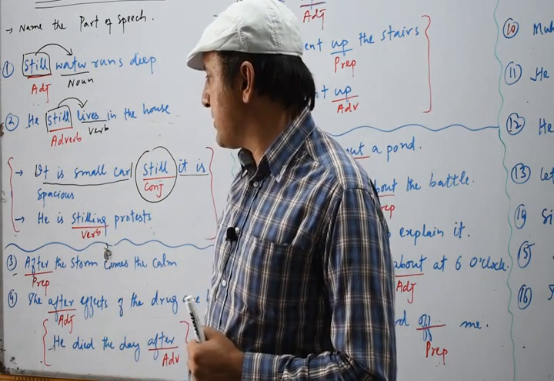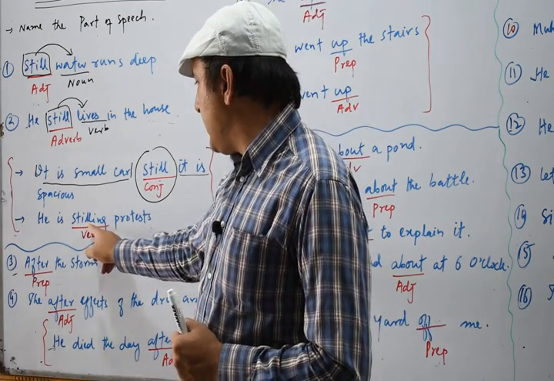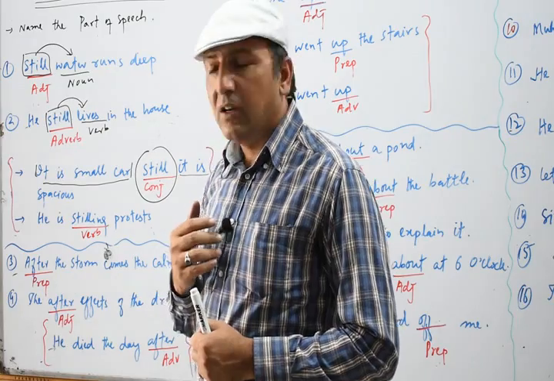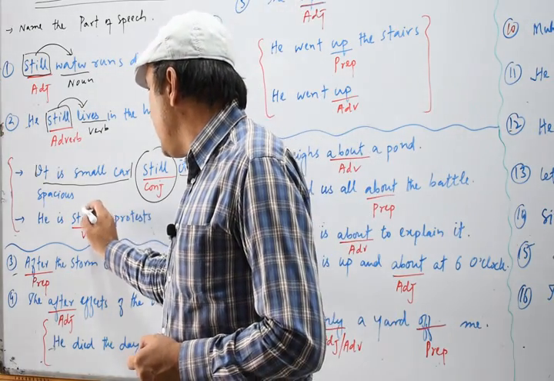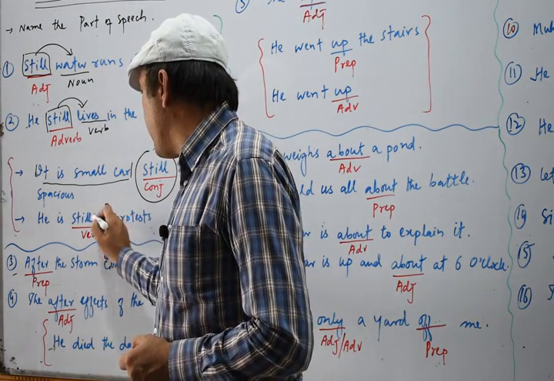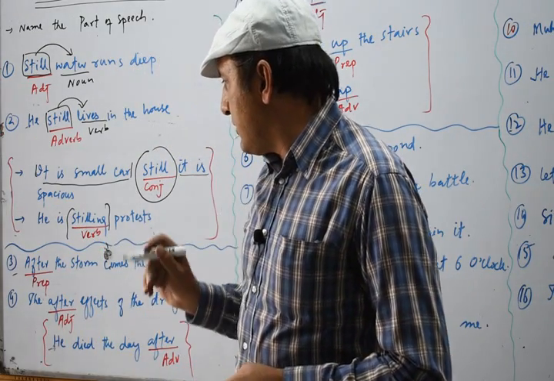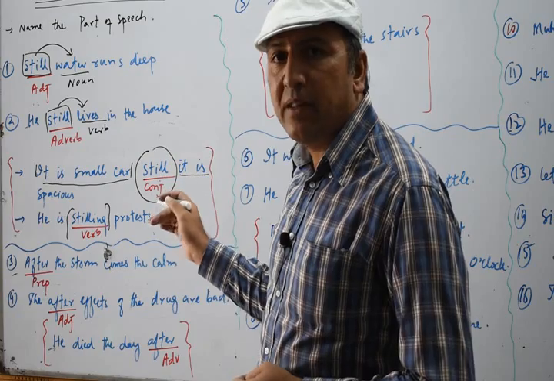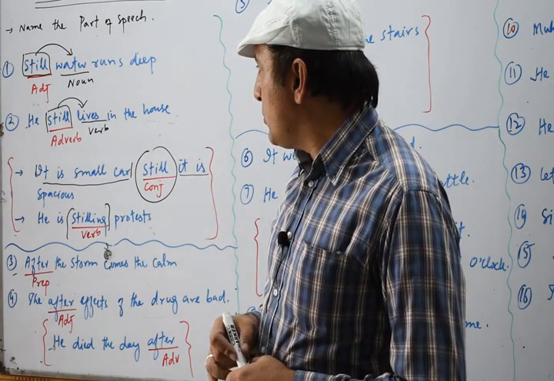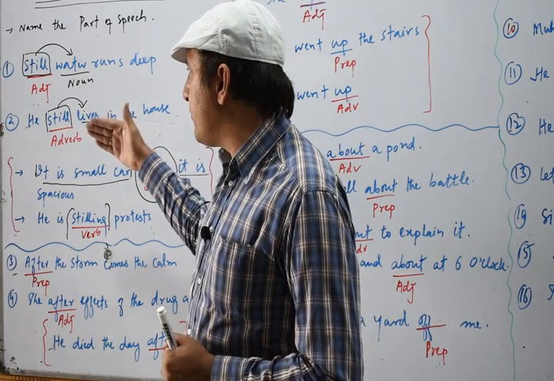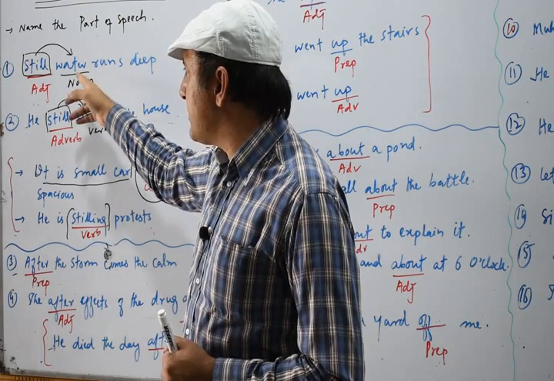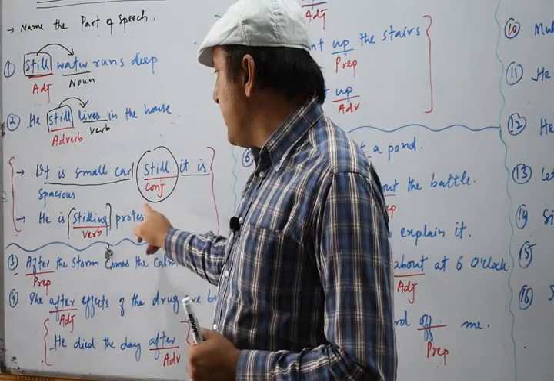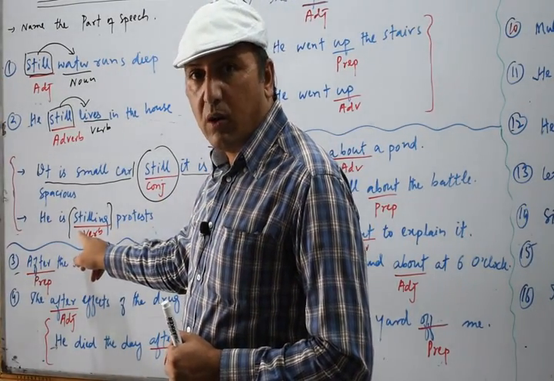Then we have the next sentence. He is stilling the protest. Stilling means to make quiet, to make silent. So here this still is working as a verb. It has been used as a verb in this sentence. So these are different uses of the word still. Here it works as an adjective, here it works as an adverb, here it works as a conjunction, and here it works as a verb.